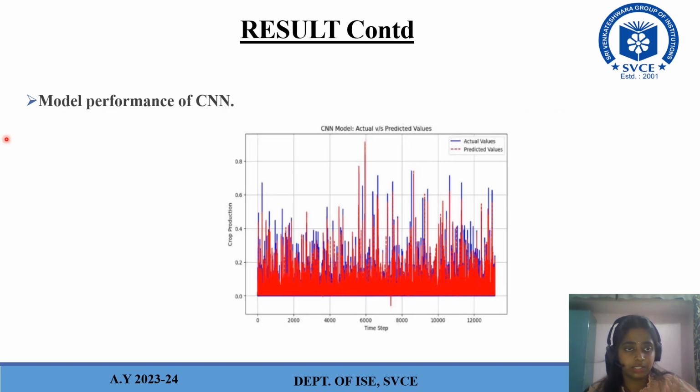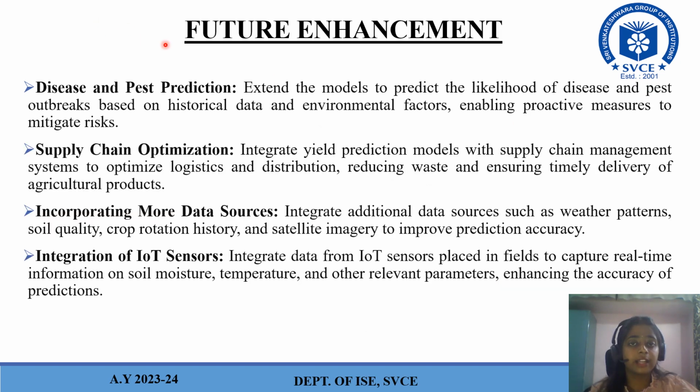Moving on to the next one, here is the model performance of CNN. Here actual values are depicted in blue lines, and red dotted lines are for predicted values. We can see that it has a very slight difference, so it's almost coinciding. And then moving on to the future enhancement.